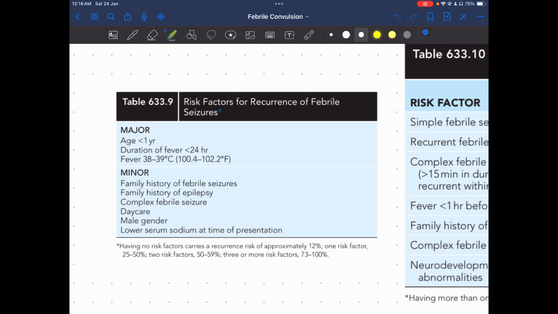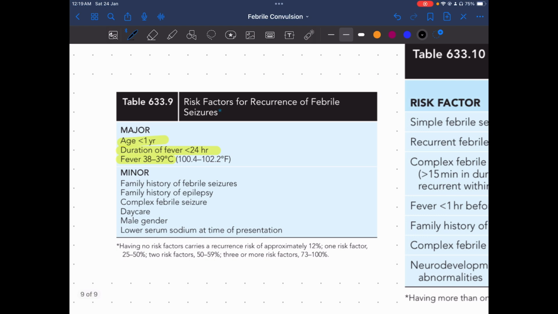Risk factor for recurrence of febrile seizure. If anyone asks you what are the chances of my baby getting the next febrile convulsion, you need to know this table for that. This table has major and minor risk factors. In major we have age less than 1 year, duration of fever less than 24 hours, fever 38 to 39 degrees Celsius. To make it simple, you can remember all three are less than.